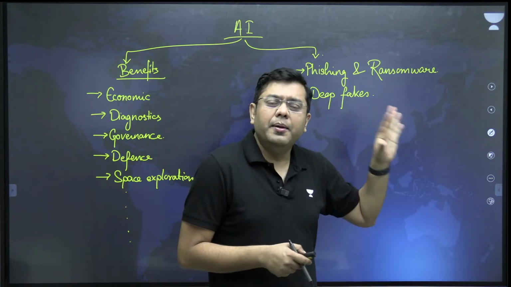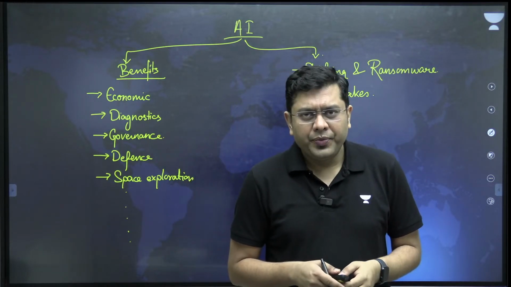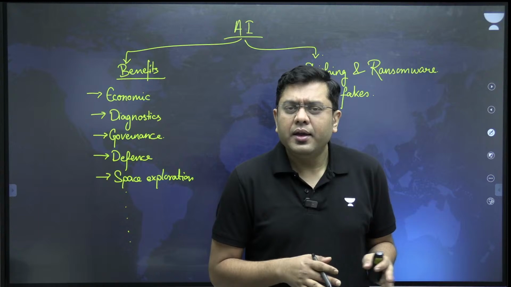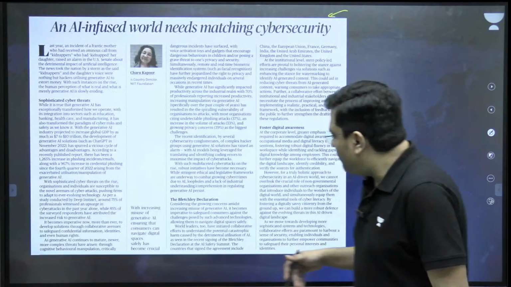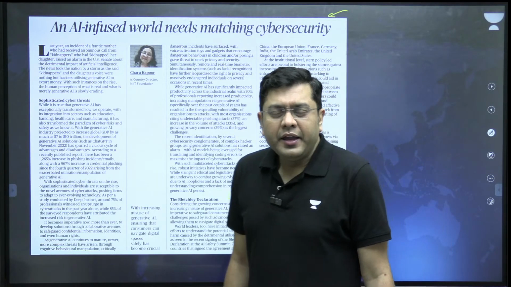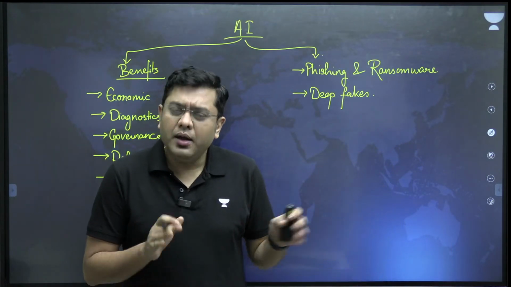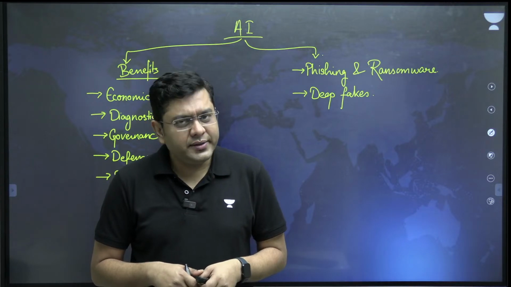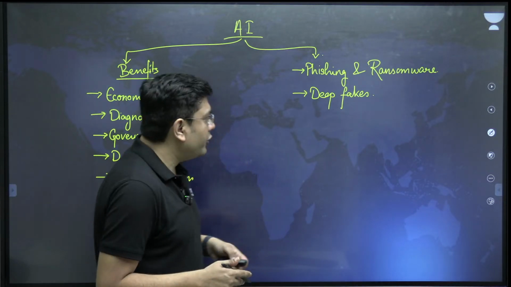They signed the Bletchley Park Agreement, which was held in UK in Bletchley Park. So that Bletchley Declaration, as it is referred to, was held in the last months of 2023. Now what does it talk about?